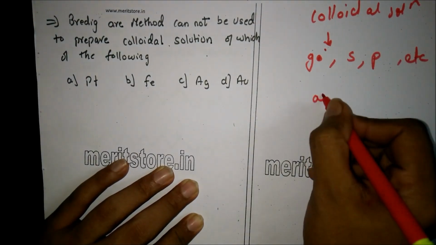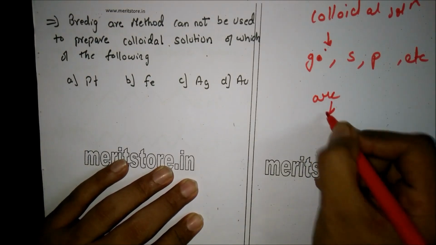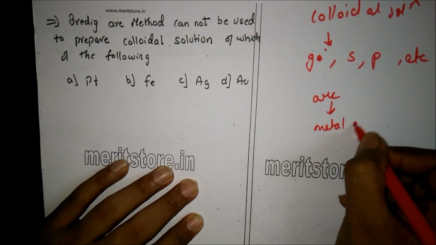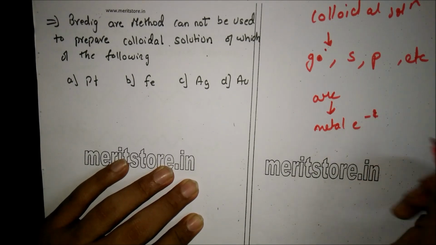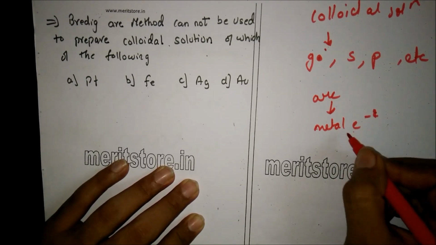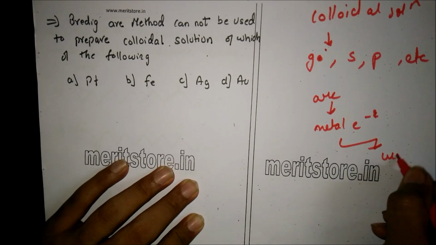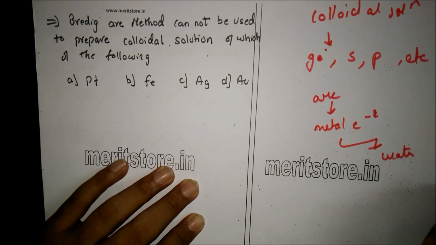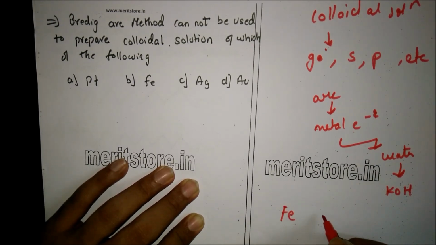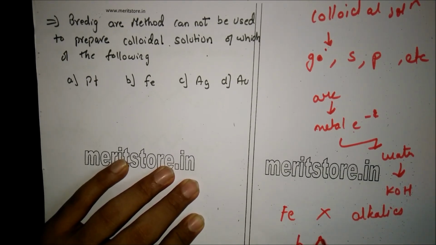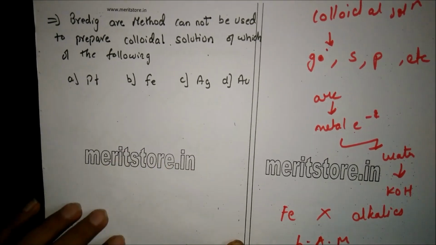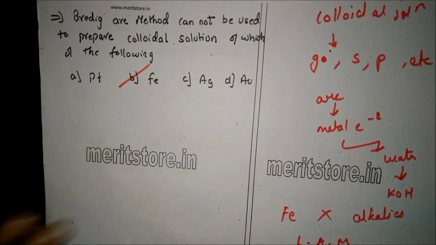An arc is struck between metal electrodes under the surface of water containing some stabilizing agent such as a trace of potassium hydroxide. However, Fe does not react with alkalis. That is why it is not obtained by the Bredig's arc method. Therefore, the correct answer is option B, Fe, iron.